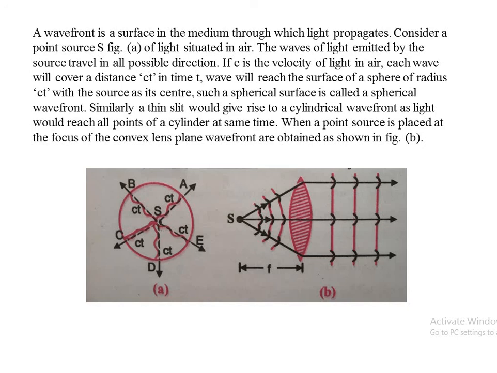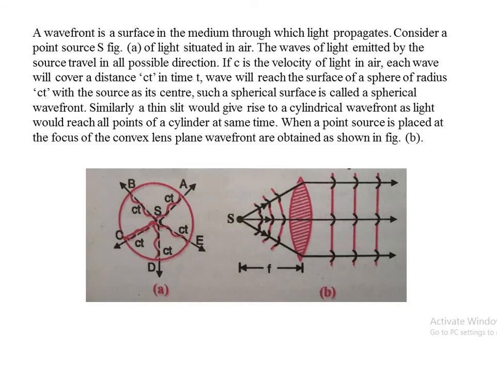It follows for C, D and E. All the waves cover equal distance, that is ct, where c stands for velocity of light and t stands for time interval, which we are going to consider. So these waves cover a distance ct in time t. Waves will reach the surface of the sphere of radius ct with the source as its center. Such a spherical surface is called spherical wavefront.